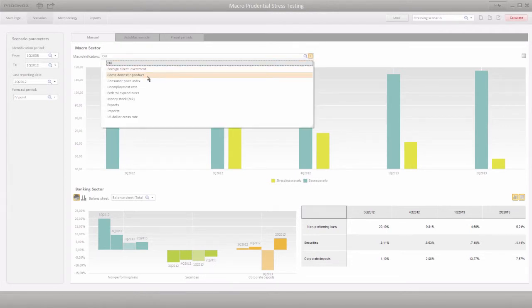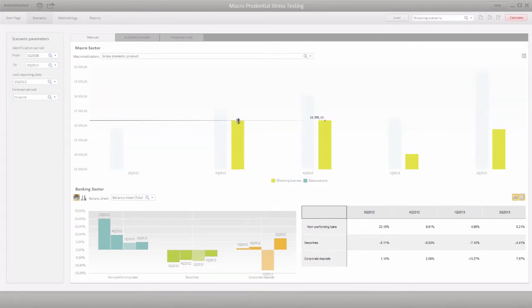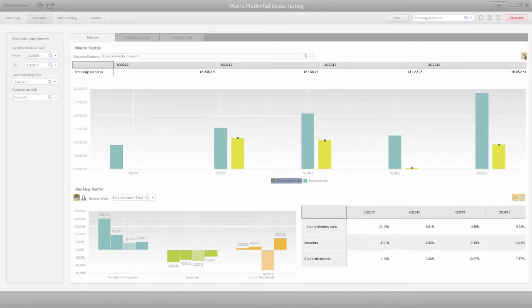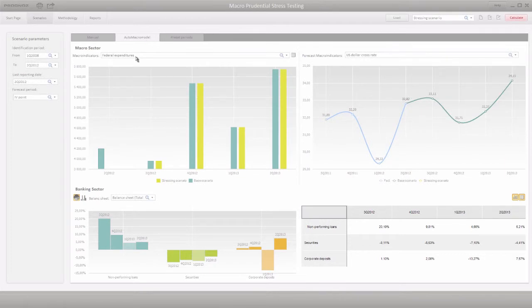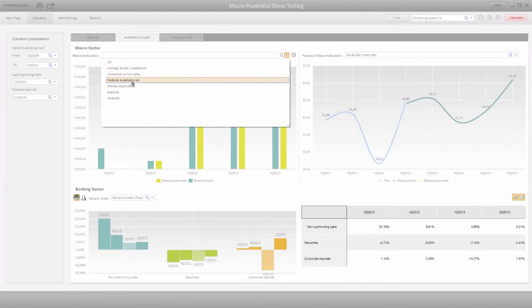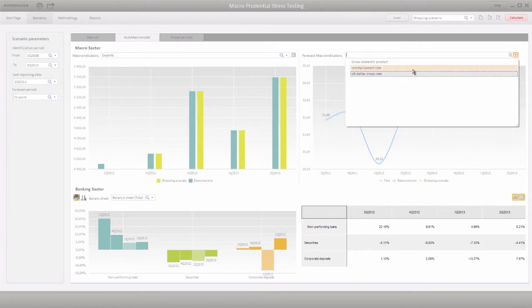Let us define a scenario for GDP. Use the mouse to define parameter values for each period. Once the changes are made, you can view the data in table and chart form. The model-based method implies the use of the integrated autoregression model. This model enables you to assess the mutual impact of macroeconomic indicators and use the calculation results as scenario parameters.